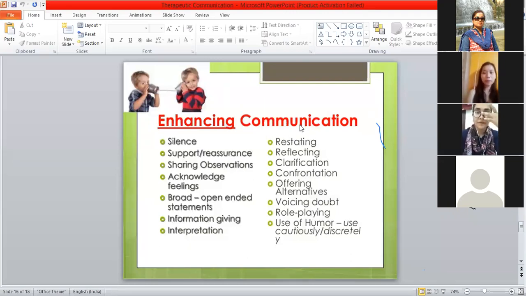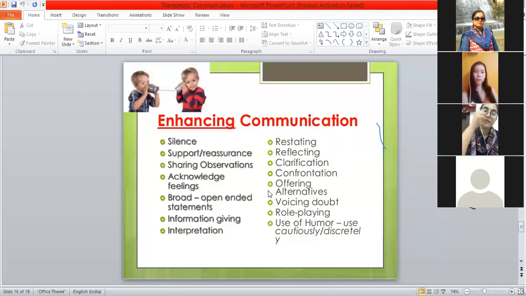Another part, as a nurse, we have to remember that sometimes if it is not clear, you try to restate the statements. Okay, can you repeat? Sorry, I did not get you, can you repeat whatever problems you are telling me? This is the way you should know how to restate your statements, so that the patient can again narrate his or her problem to you.